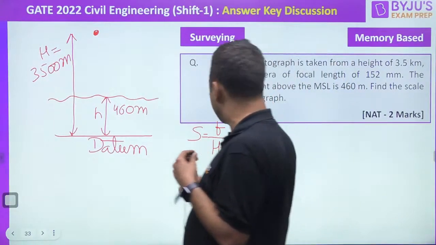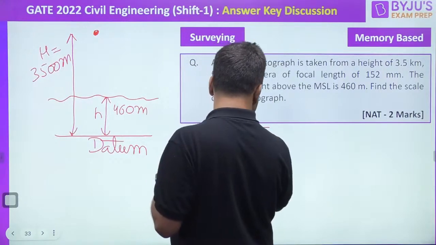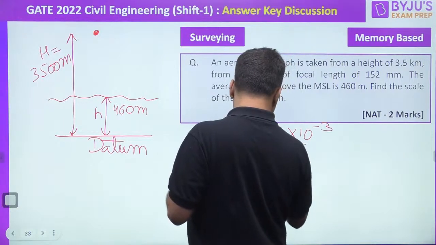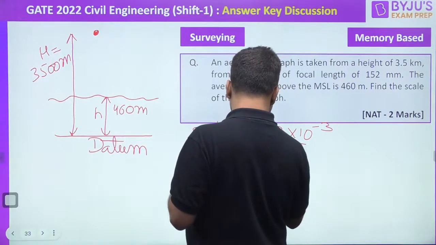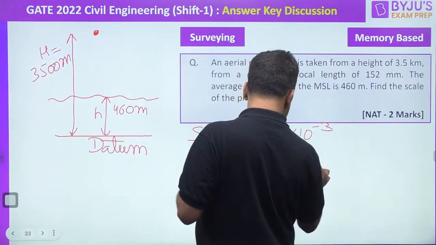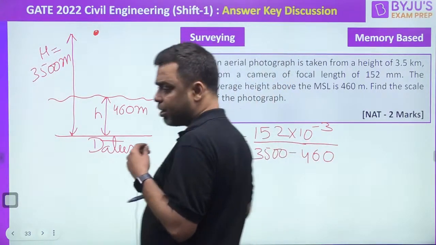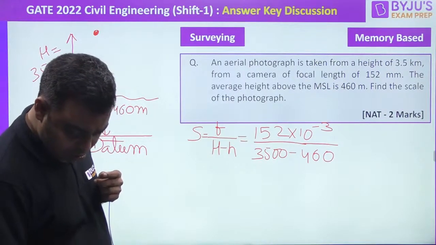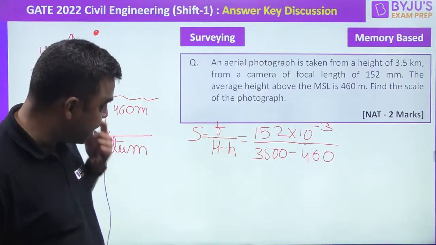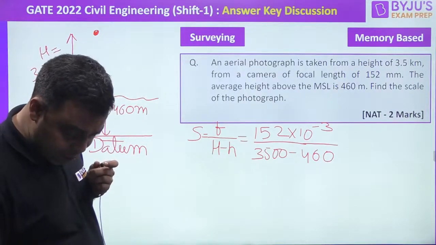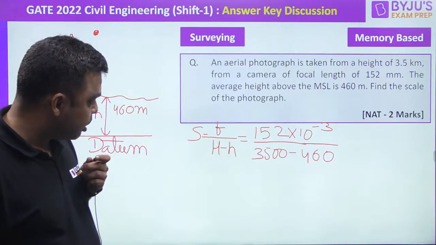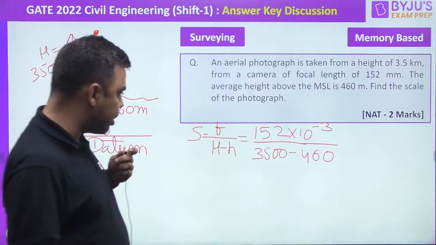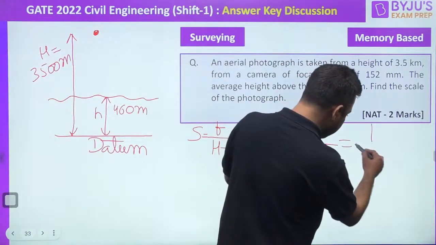This is my capital H and the focal length is basically 152. So 152 into 10 to the power of minus 3, divided by 3500 minus 460. Let me just calculate, I just missed my scientific calculator somewhere outside. So 152 divided by 3040. Right. So 0.5, so 1:20,000. Is this the value coming?